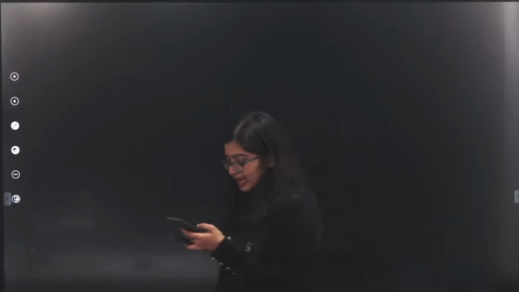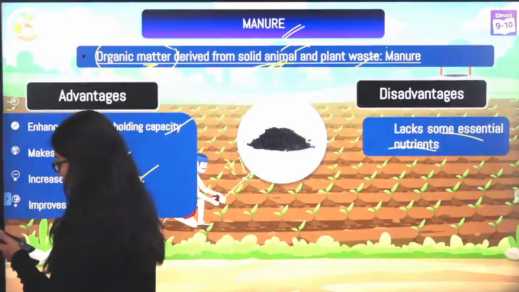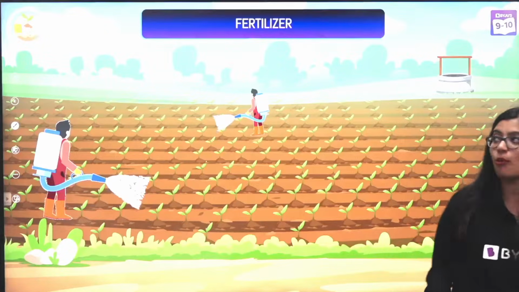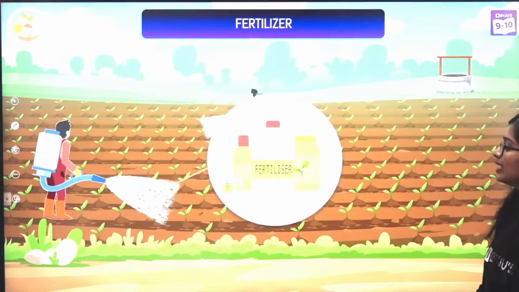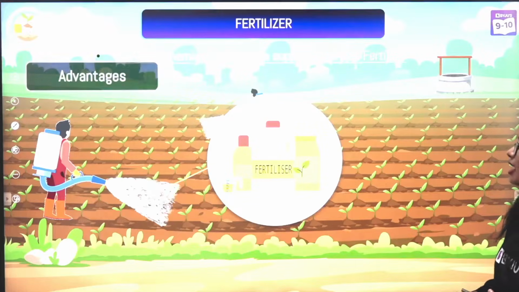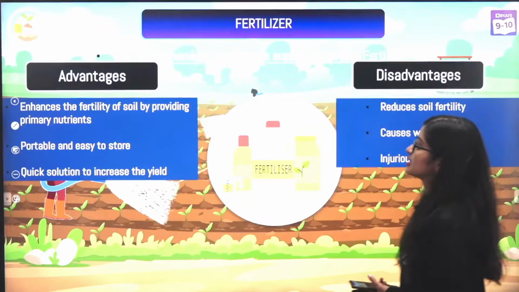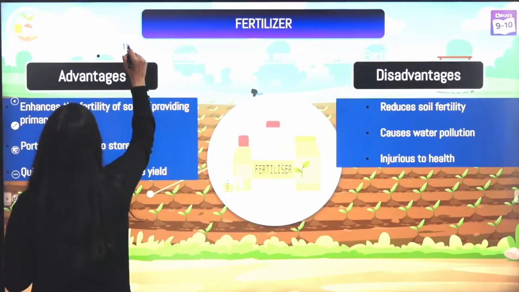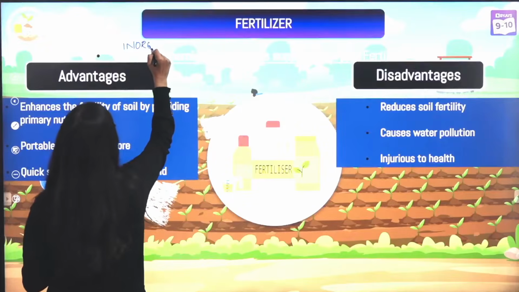All right. Is manure used today also? Yes, manure is still used because they think it's a better alternative to fertilizers, right? So very, very important. So what are fertilizers? Fertilizers, on the other hand, are inorganic chemical substances, right? So I think you may not be able to see. I'm just going to write it on top. I'm writing the keywords on the screen.